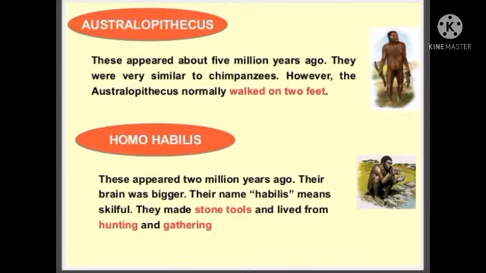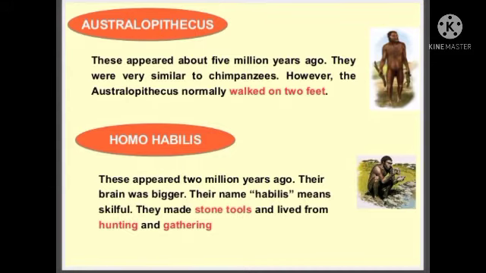Next, Homo habilis. These appeared 2 million years ago. Their brain was bigger. Last time we identified how the brain developed stage by stage. Their brain was very big, and their name, habilis, means skillful because their brain is very big, no? So they were very skillful. They made stone tools. Later in this chapter we'll see one by one how they made the stone tools. They lived by hunting and gathering.